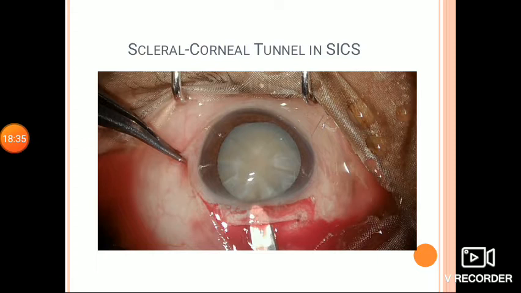If the flap is too superficial, it may cause complications like buttonholing. If the flap is too deep, it may cause premature entry into the anterior chamber.